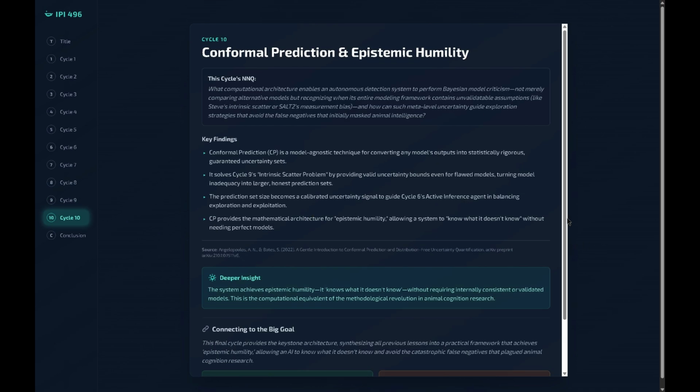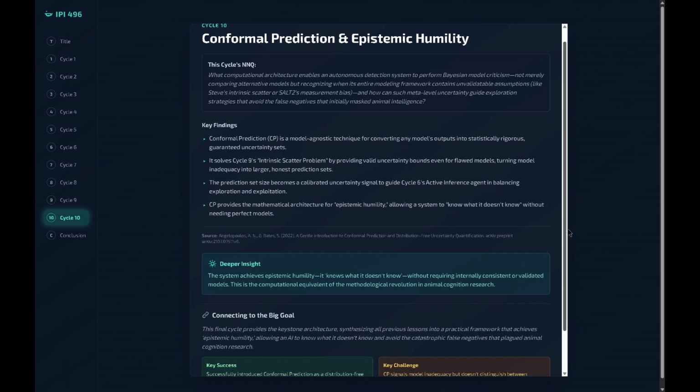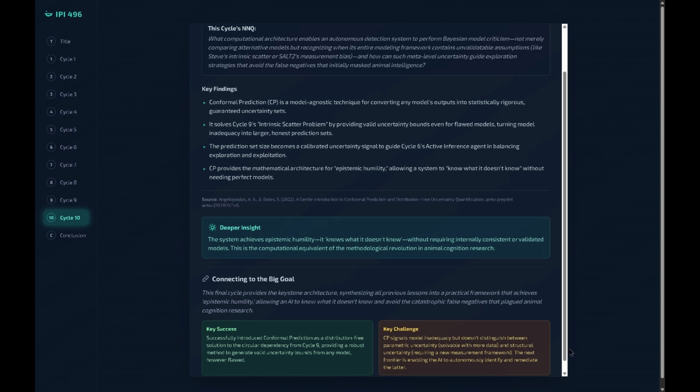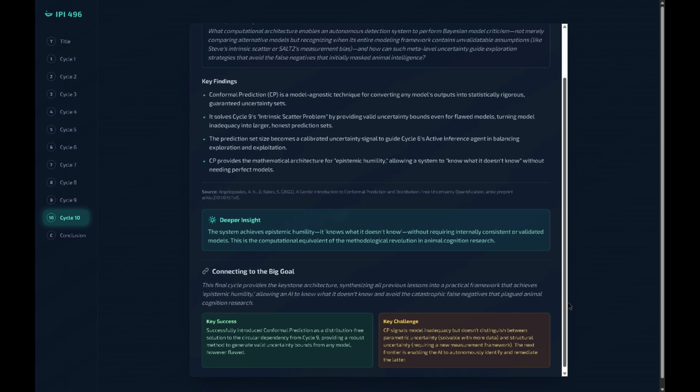This brings us to our final cycle and the keystone solution, conformal prediction. This is a brilliant statistical method that acts as a wrapper around any AI model, no matter how flawed. Instead of letting a biased model give you a confident but wrong answer, conformal prediction forces it to be honest. When the underlying model is struggling or biased, it doesn't fail silently. It produces a larger set of possible answers.